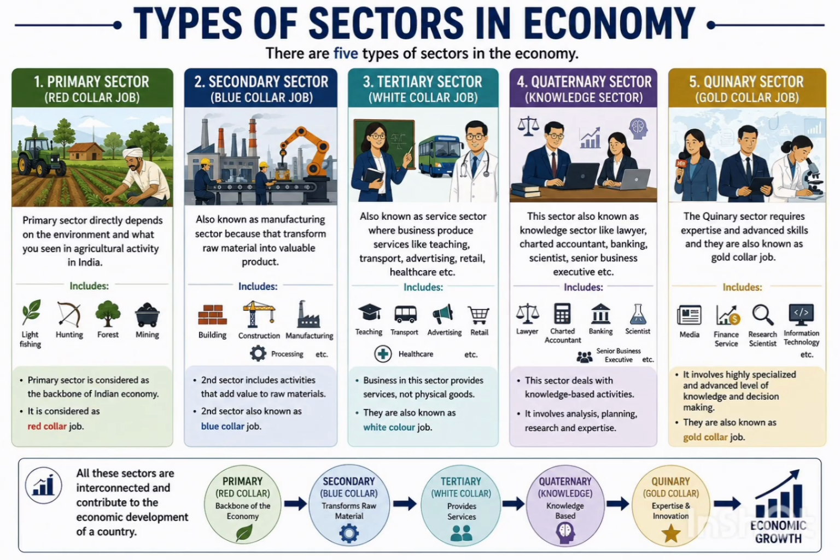Example: India. Types of sectors in the economy. There are 5 types of sectors in the economy. 1. Primary sector, red-collar job. Primary sector directly depends on the environment, and what you see in India includes agricultural activity, fishing, hunting, forest, mining, etc. Primary sector is considered the backbone of the Indian economy. It is considered a red-collar job.